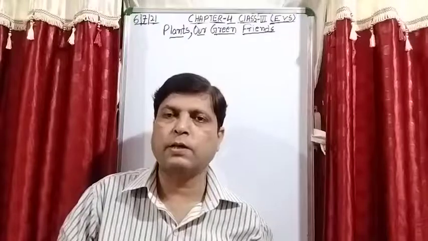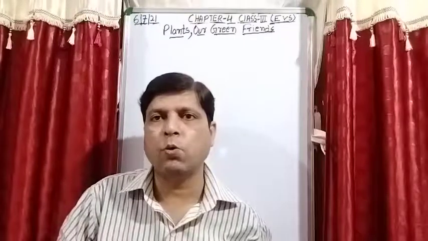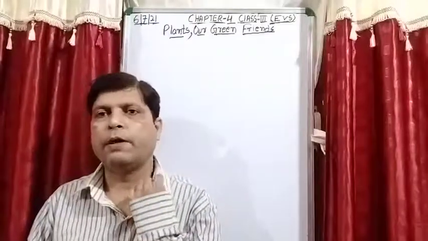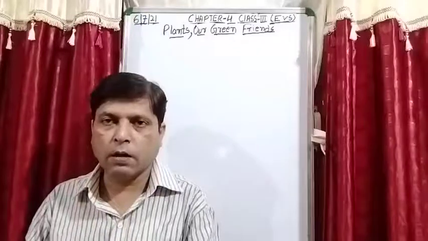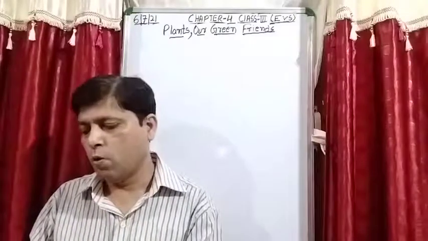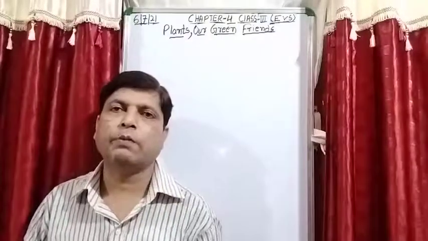See students, these points are given in the box and these are the complete summary of the chapter. Please don't ignore these points. One by one, read the points and answer the questions yourself. This is only given in the form of a summary.